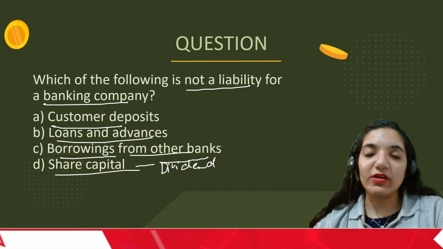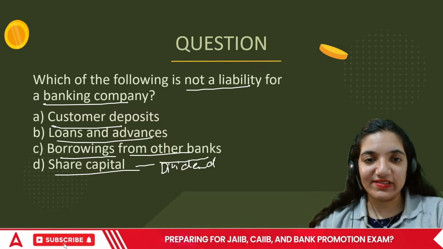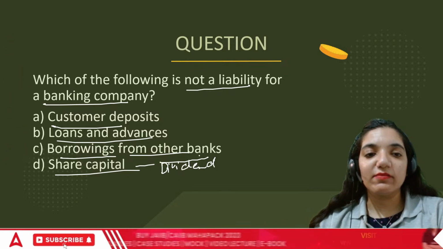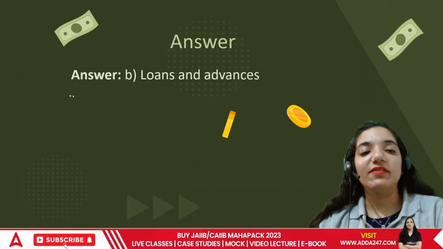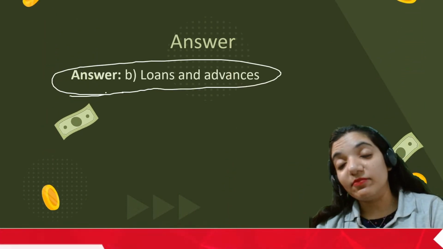But when you talk about loans and advances, the bank has given money to someone else. So the bank is going to receive money. This is a source of income for the bank.